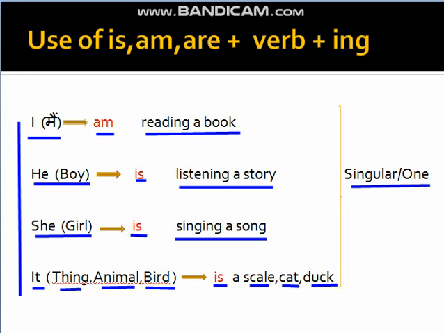And further we can classify it in the form of thing, animal and bird. So now it is clear, beta, that we use am for I, is for he, she and it, and all these pronouns are singular.